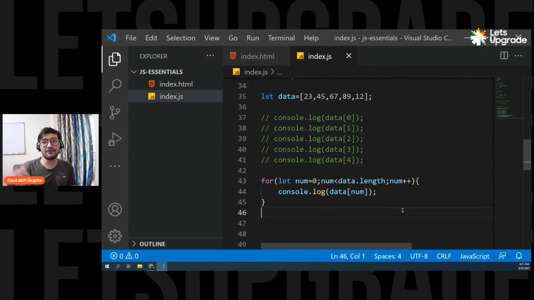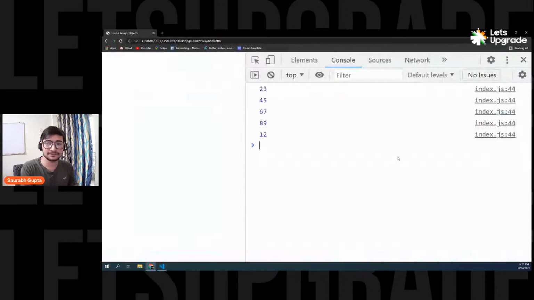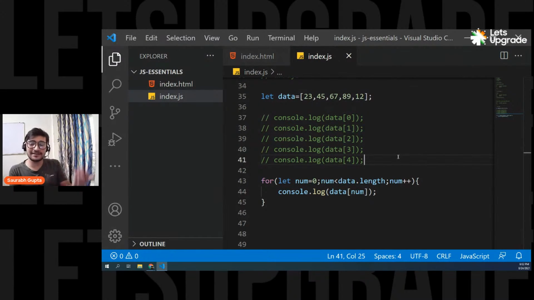So now you don't have to fix it, data dot length, and that's fine. So you can either use less than equal to 4, you can either use less than 5, you can either use less than data dot length, your array dot length, and that's it. Save it. So data.length, basically your array.length gives you the number of elements you have in your array. That's it. Is that clear?